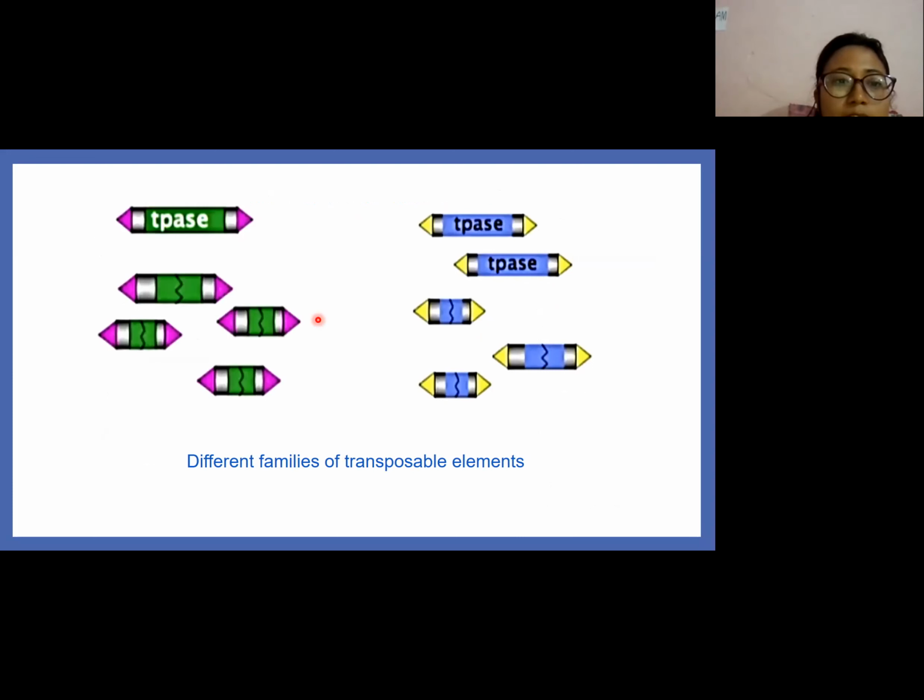Here we can see transposable elements represented as pink colored inverted repeats and yellow colored terminal inverted repeats. These represent different families of transposable elements. There can be different families of transposable elements in one plant as well.